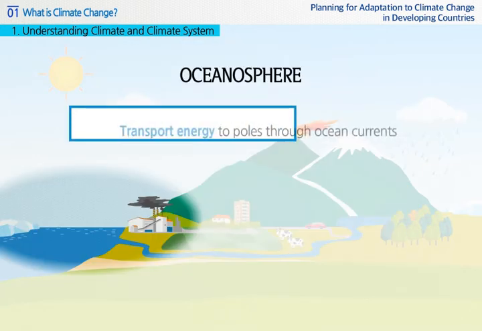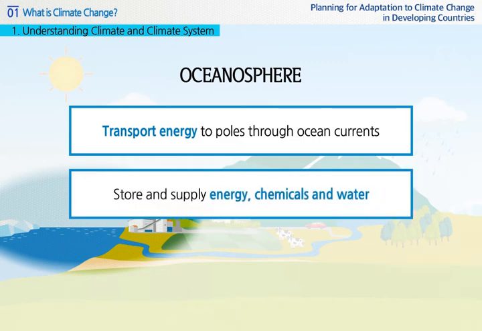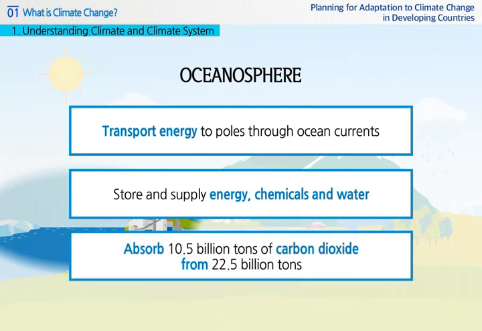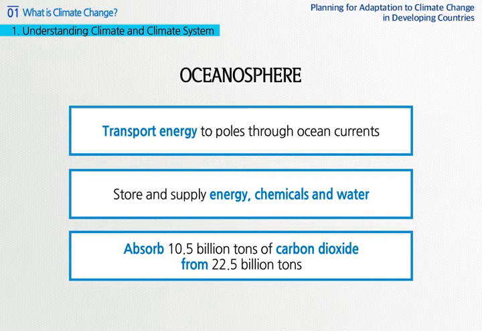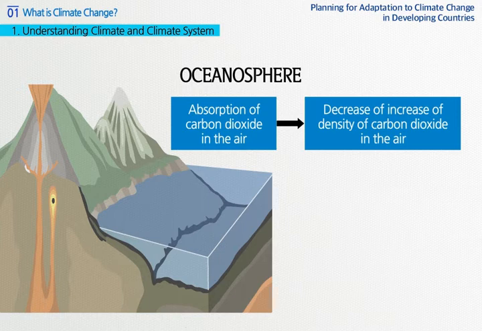The oceanosphere transports energy to the poles through ocean currents and works as a storage to keep and supply a large amount of energy, chemicals, and water. Especially, the oceanosphere is known to absorb 10.5 billion tons, calculated as 1.2 billion tons in the air is deducted, from 22.5 billion tons of carbon dioxide emitted from combustion of fossil fuels and arising from reduction of forests. The oceanosphere's absorption of carbon dioxide is significantly reducing the increase of density of carbon dioxide in the air.